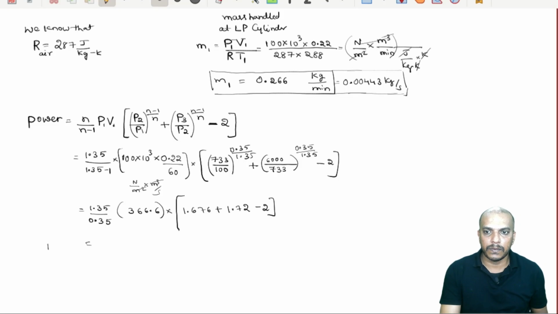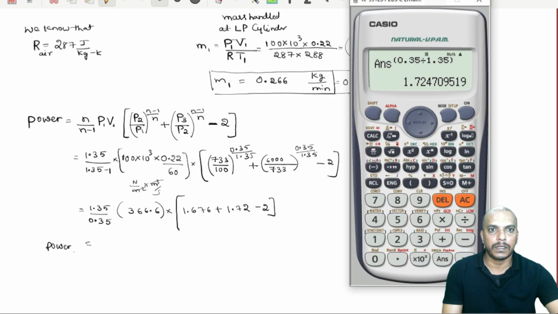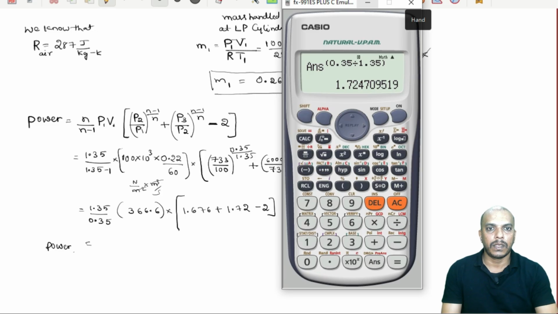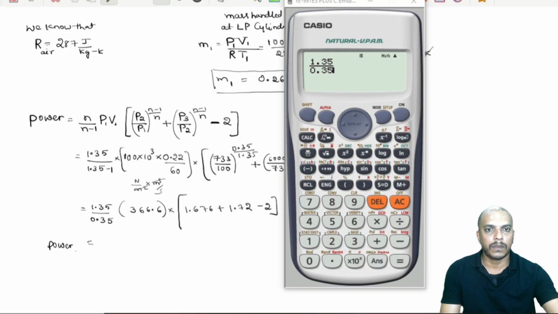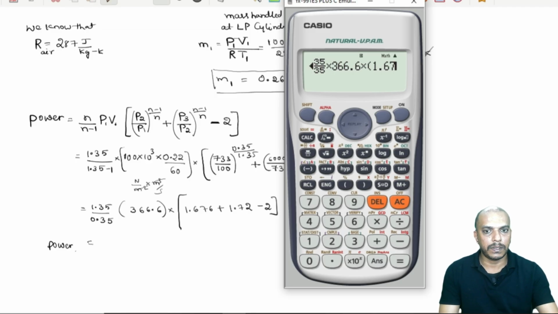Now, if we solve this, I think we should get power in watts. So, let us solve it. 1.35 divided by 0.35 into 366.6 multiplied by 1.676 plus 1.72 minus 2.